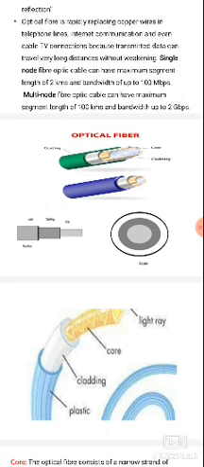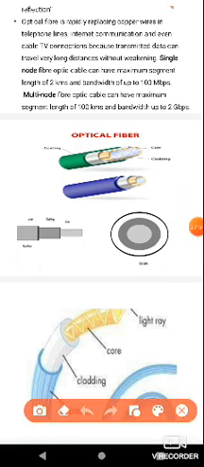So this is the optical fiber cable diagram. The optical fiber cable is mainly made up of core material and cladding material, and it is covered by plastic coated wire. One is the core, second is the cladding, and third is the jacket or shielding, which is nothing but plastic coated wire. So it's an end view: core material, cladding material, plastic coated wire.